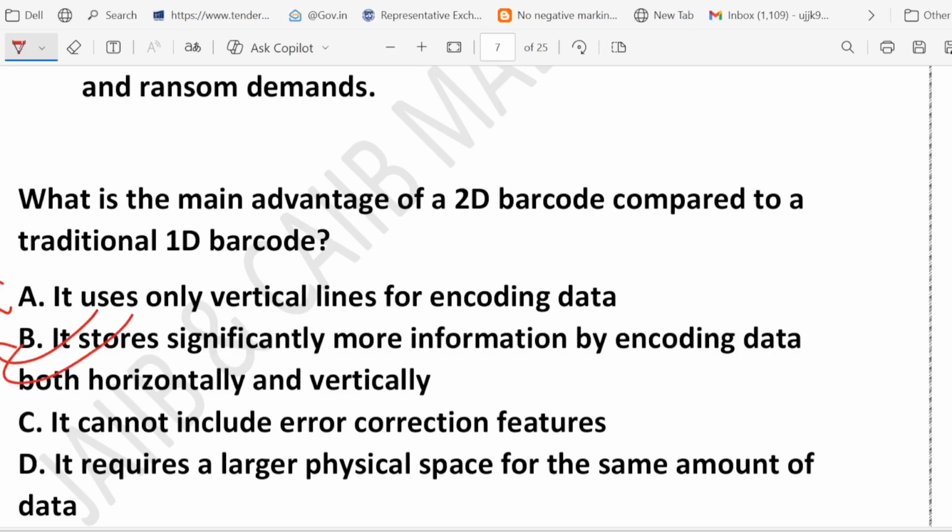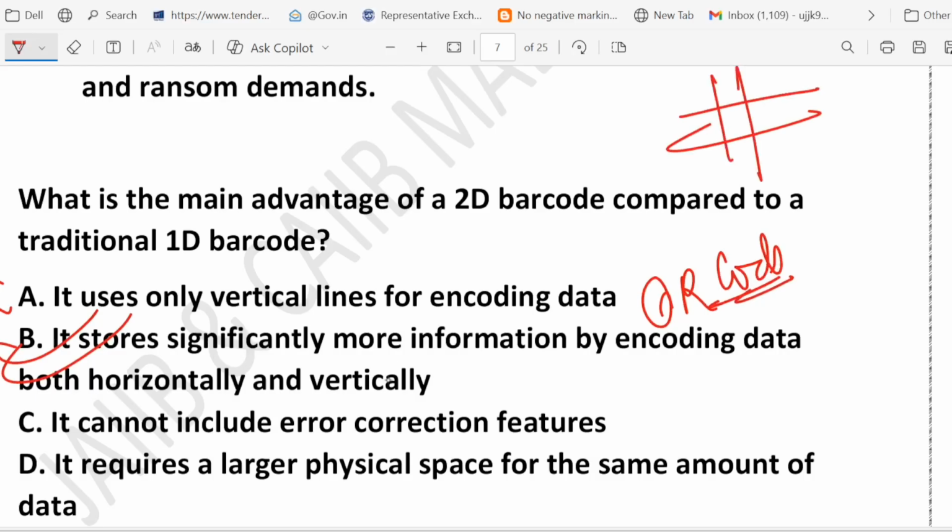2D barcode, what it do? It's just like a QR code, right? They store data horizontally and they store data vertically. That means they can hold thousands of characters, not just a few digits. Like a QR code can store a full website link, while a 1D barcode can only store a product number.